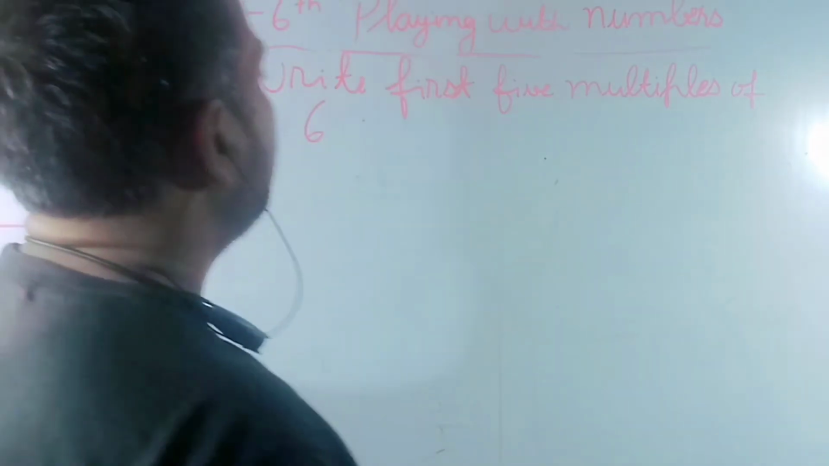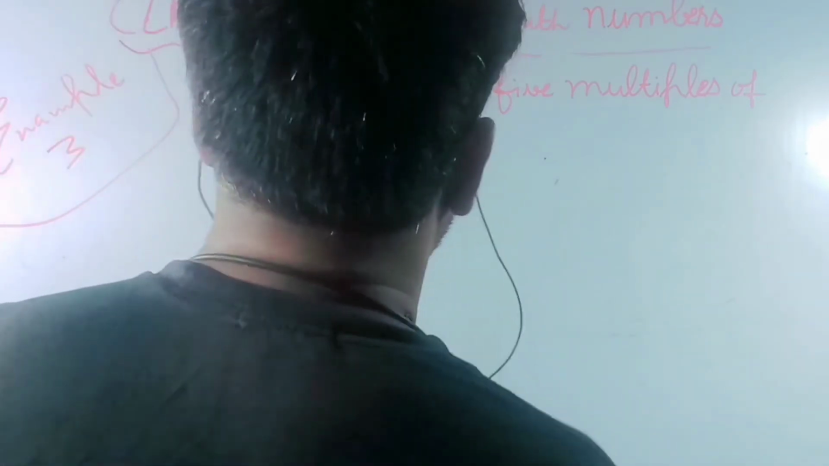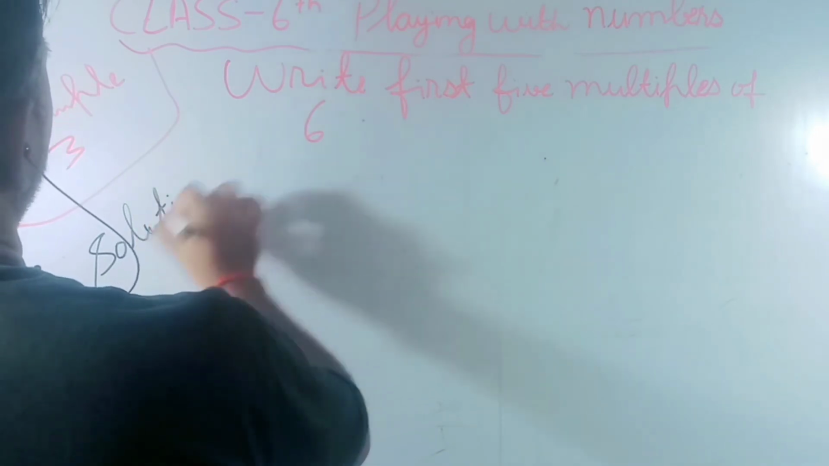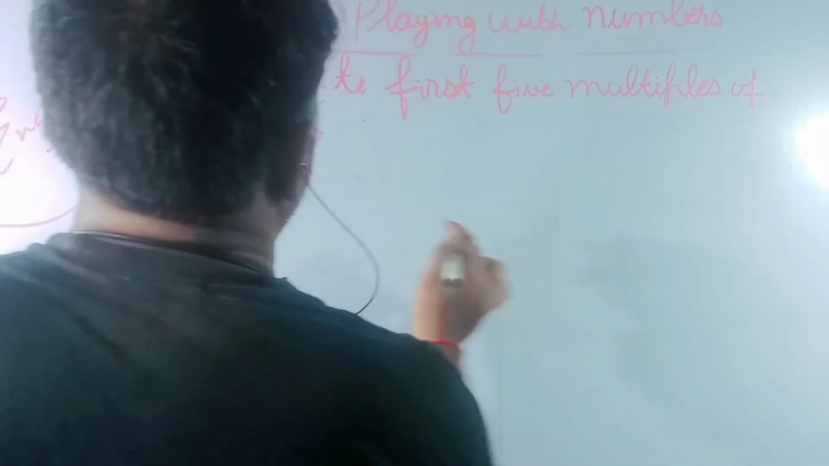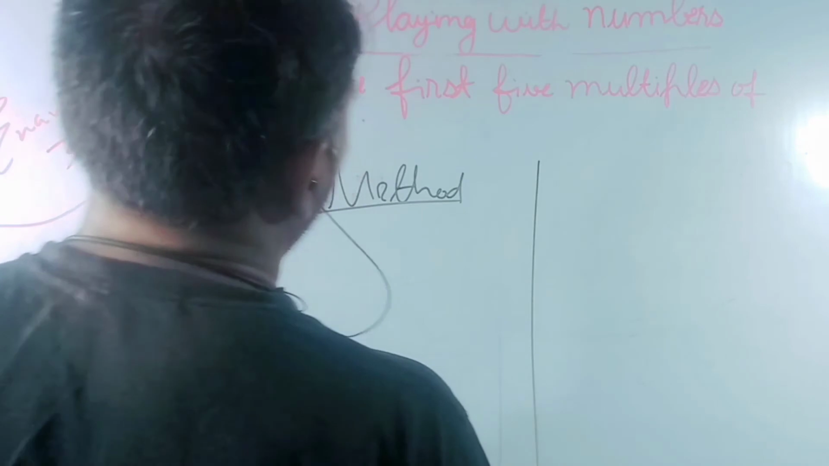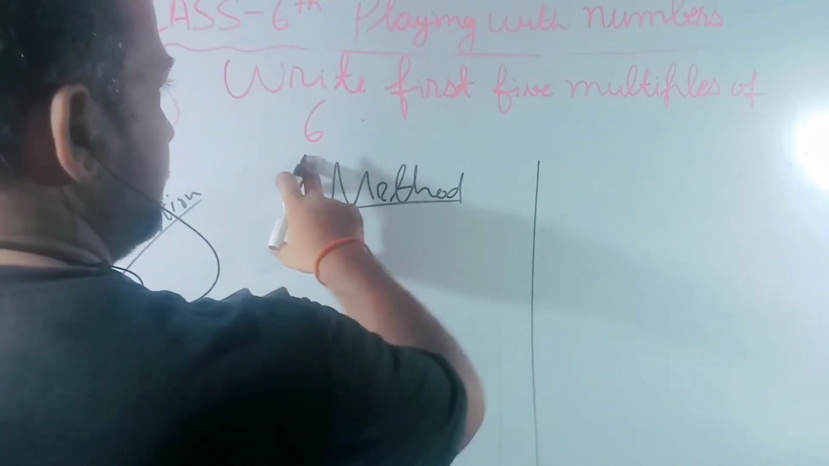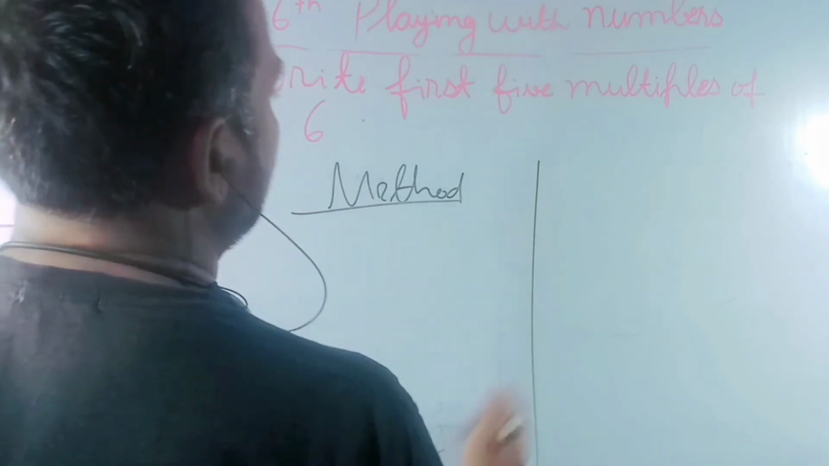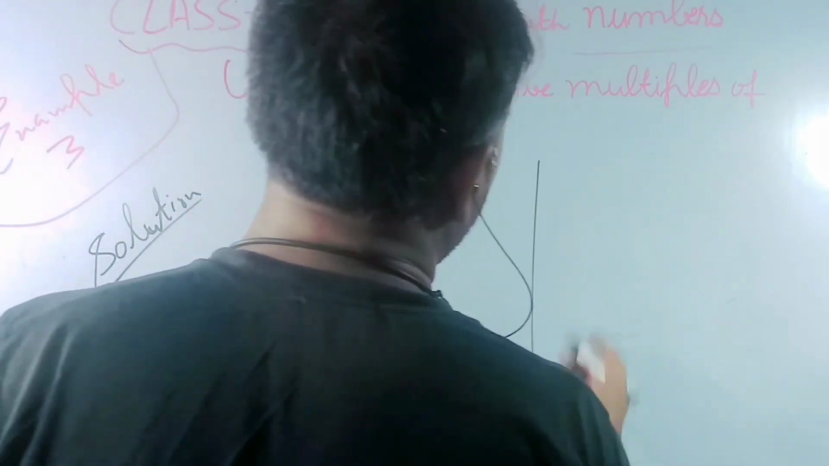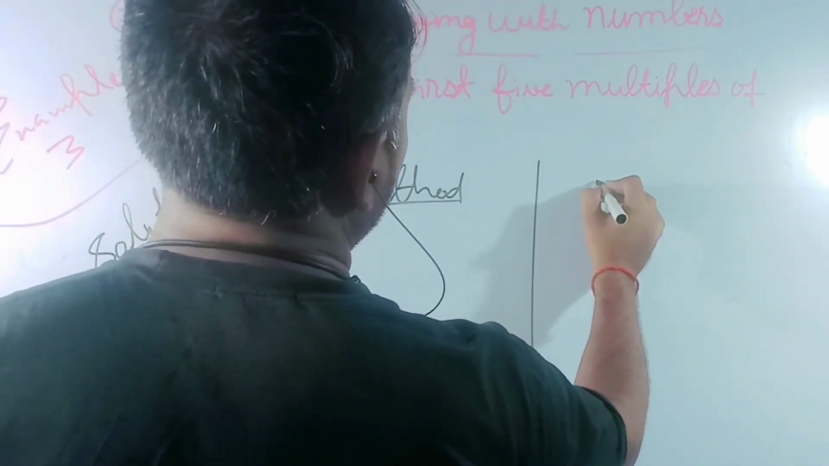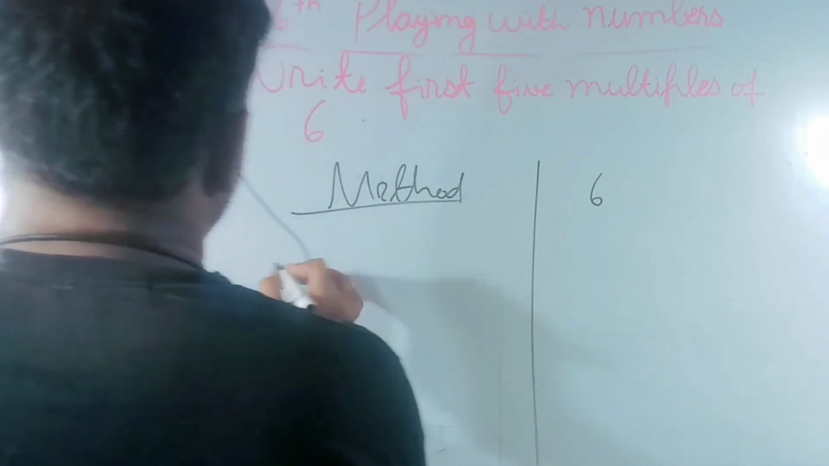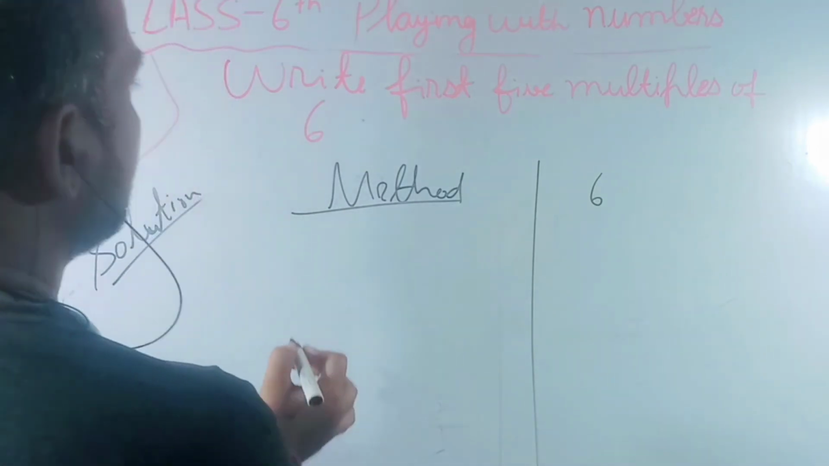Now example 3, write the first 5 multiples of 6. Very easy, you can see the solution. Look at here, the method. According to the rule, every number is a multiple of itself. So you can see over here 6 is a multiple. So how can we find out the multiples of 6?